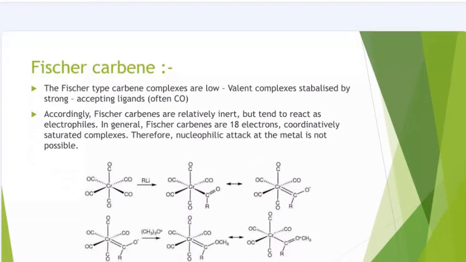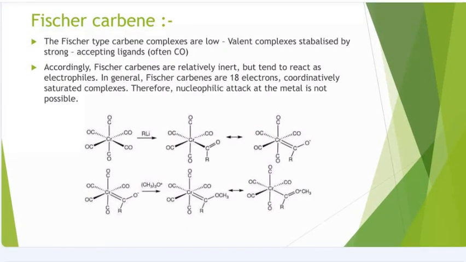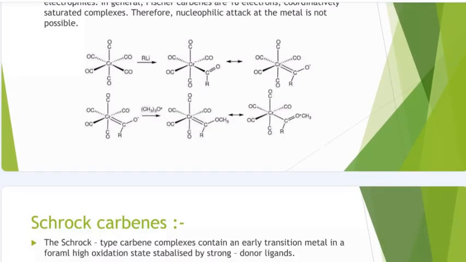Now Fischer carbenes. Fischer carbene complexes are low-valent complexes stabilized by strong accepting ligands, often CO. According to Fischer, carbenes are relatively inert but tend to react as electrophiles. In general, Fischer carbenes are 18-electron, coordinatively saturated complexes, and therefore nucleophilic attack at the metal is not possible. You can see in this example.